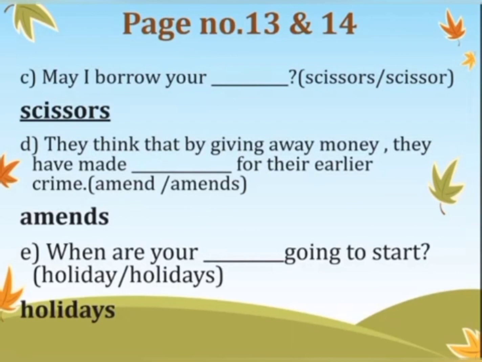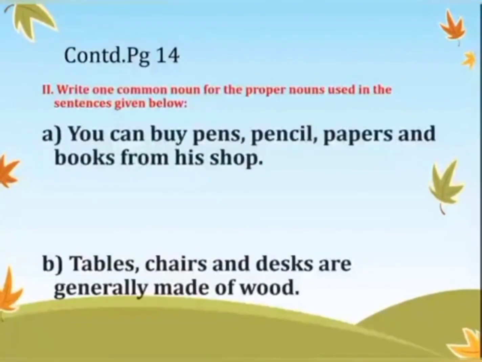I hope you all must have understood this exercise and completed the same in the book also. Now let's move ahead. On page number 14 only, we have the next question. Write one common noun for the proper nouns used in the sentences given below. A part. You can buy pens, pencils, papers and books from this shop. So which shop is that where you find all these things?